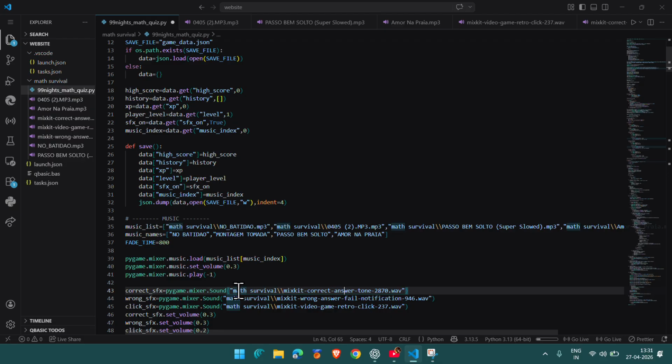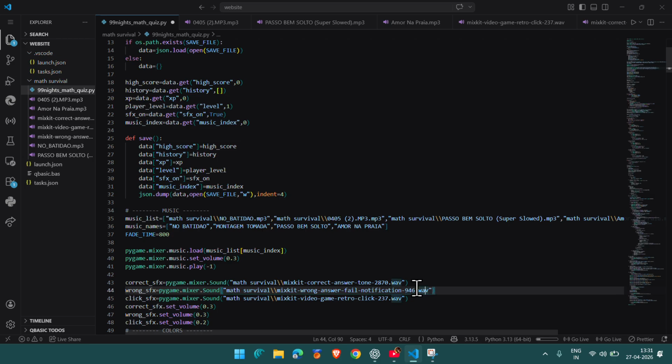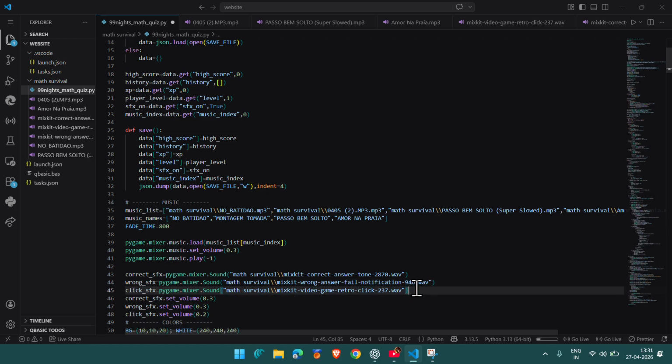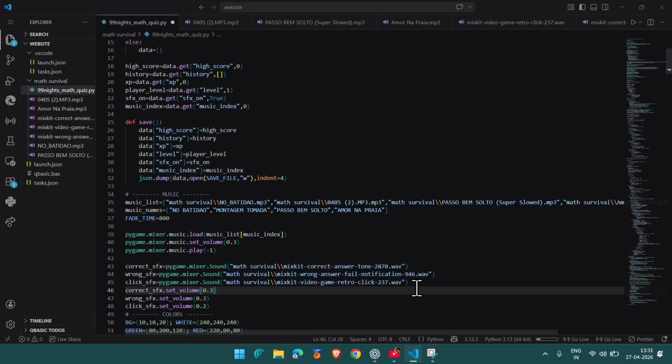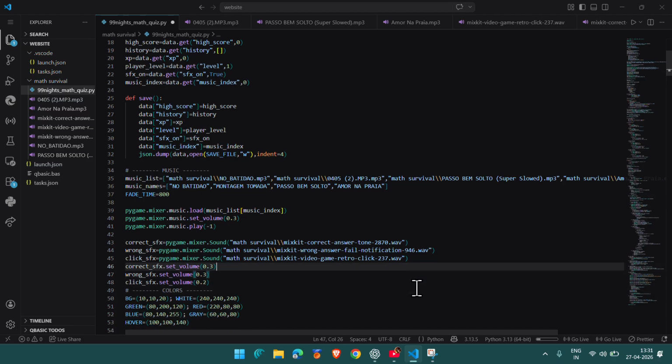Then these are all the needed sound effects. Correct SFX is for if we got it correct, it's good. For the wrong one, it will be wrong answer, fail, notification. For click, I use the retro click, which is really good. And here for volumes again, we need volume because if you don't keep volume, it will be really loud, louder than a song.